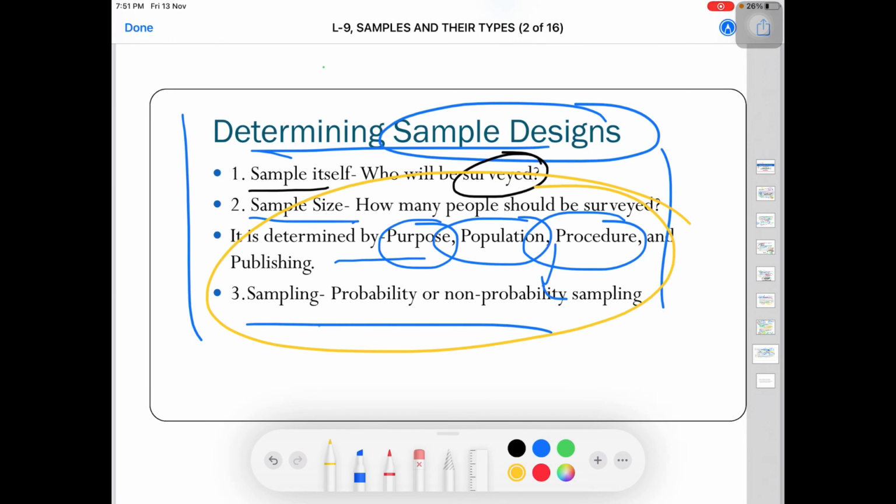So guys, this was for today. I hope this video will help you to develop your concept on samples, and I suggest you try to remember every sampling technique, every type, with the help of an example, because if you have understood the concept with the help of an example, you are not going to be confused at all and you will easily crack the exam.